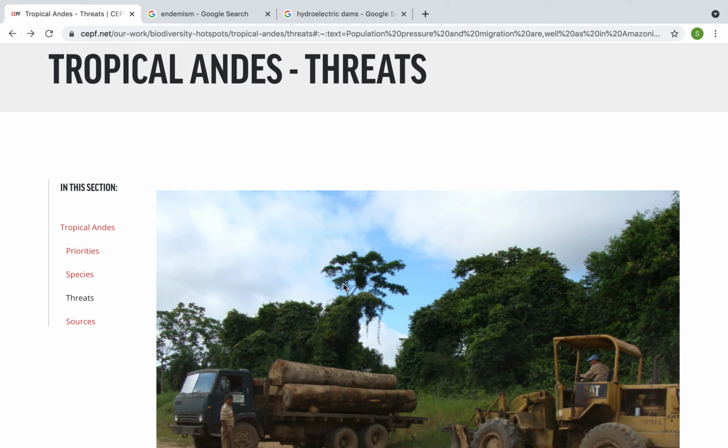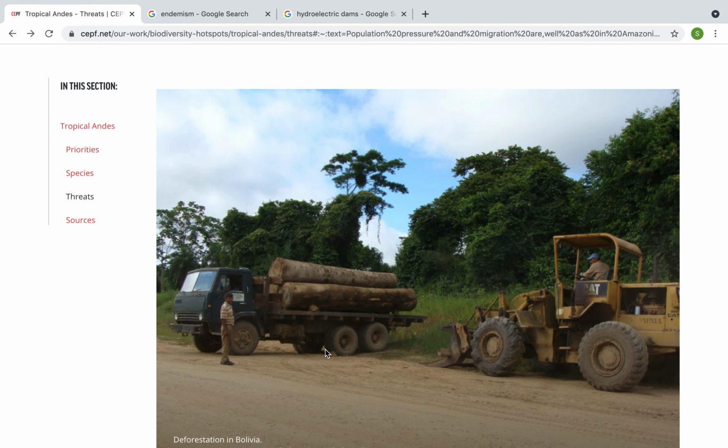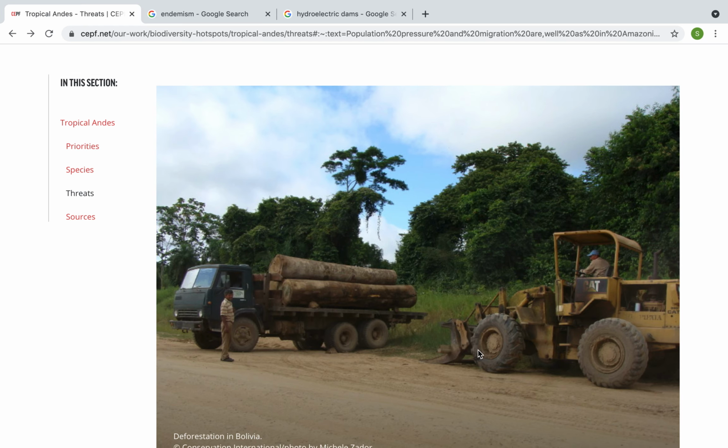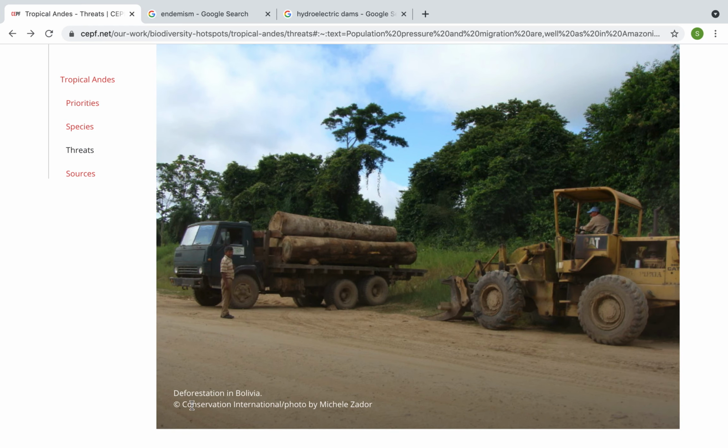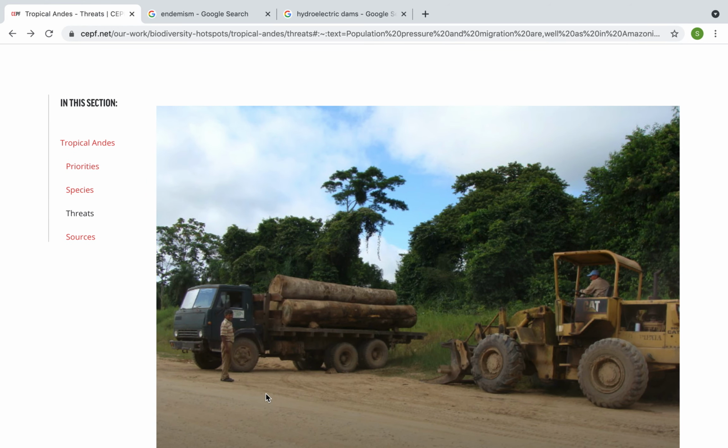So this resource starts with this picture here. It shows large trucks with parts of cut down trees, and the caption is Deforestation in Bolivia. So, this should give you an introduction on the threats to the Andes that can be caused by deforestation.